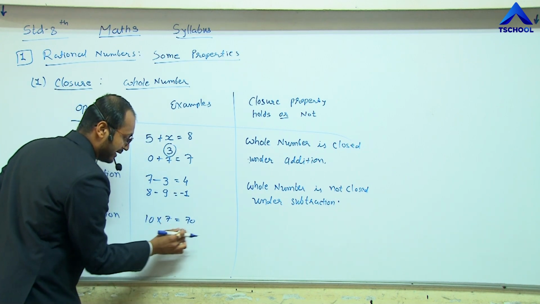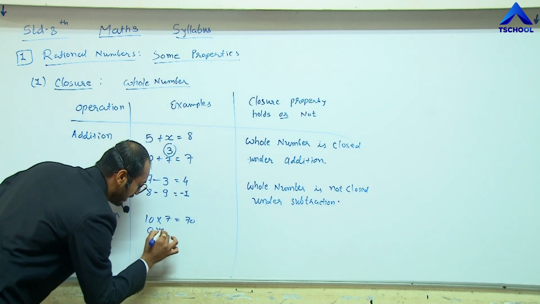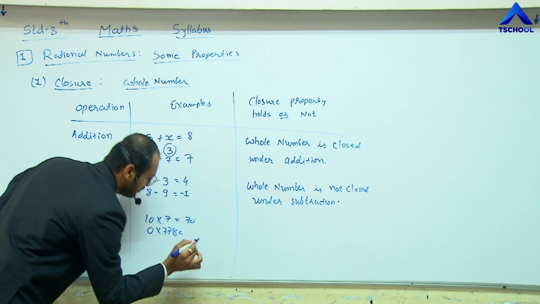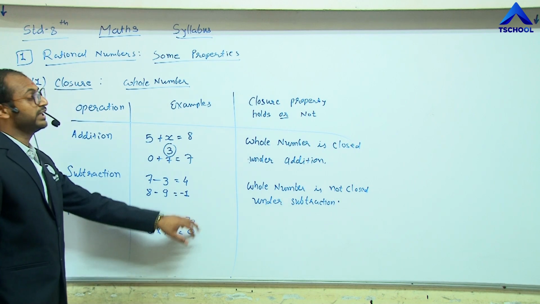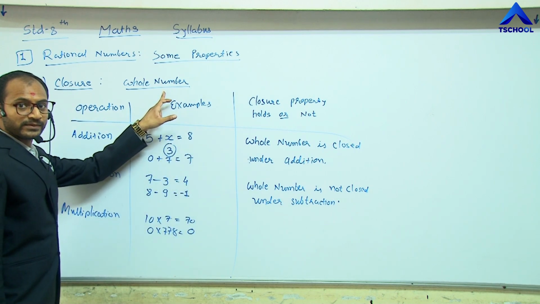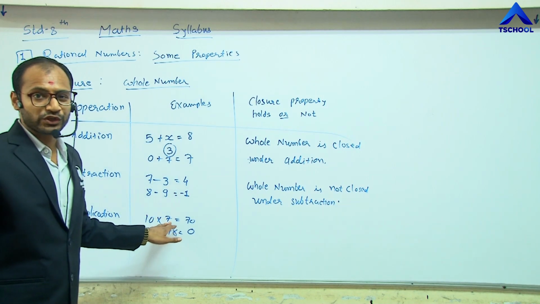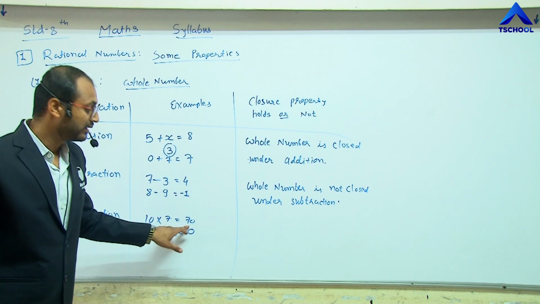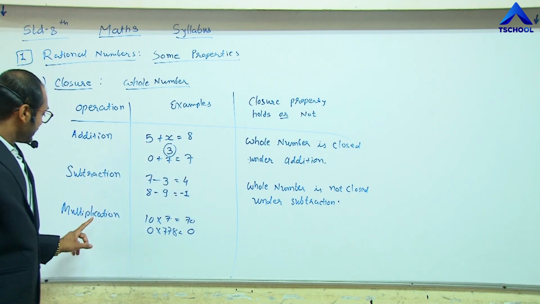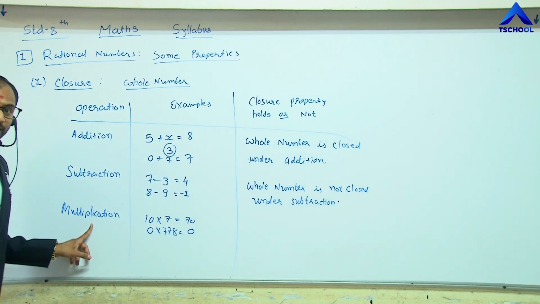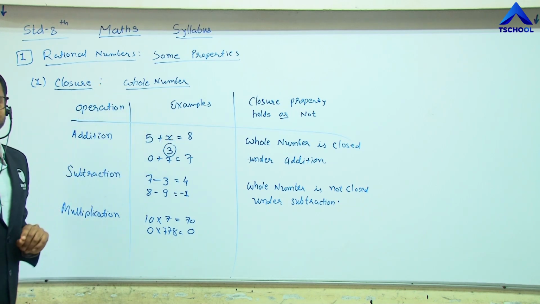10 multiplied by 7 is 70. 70 is also included in whole numbers. Another example is 0 multiplied by 778. We get 0. 0 is also included in whole numbers. So for any whole numbers multiplied with each other, we get a whole number. So we can say the multiplication process holds the closure property in whole numbers.